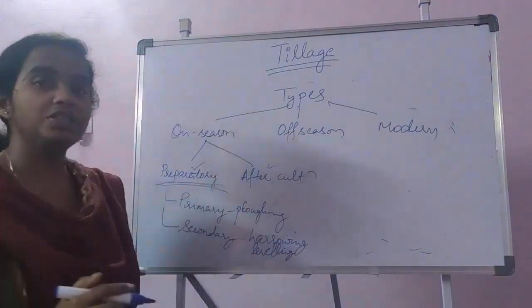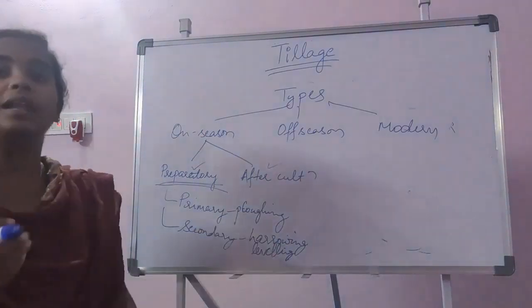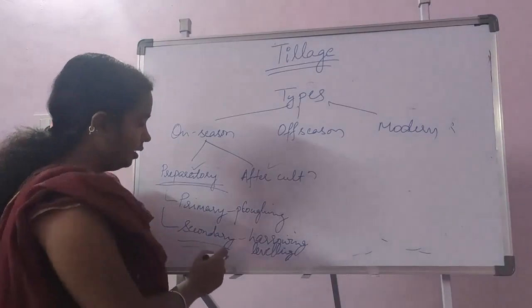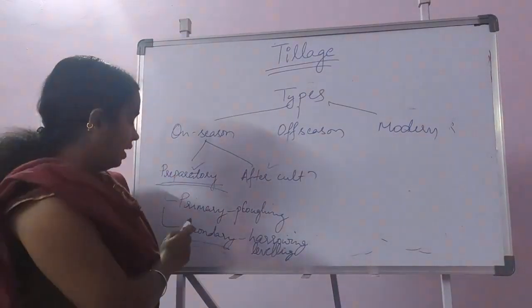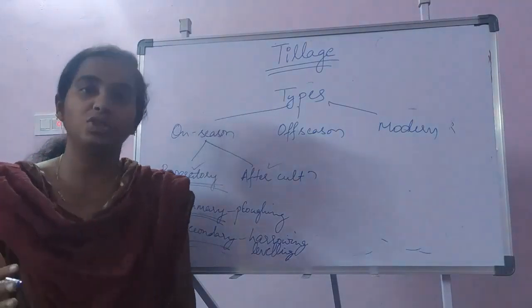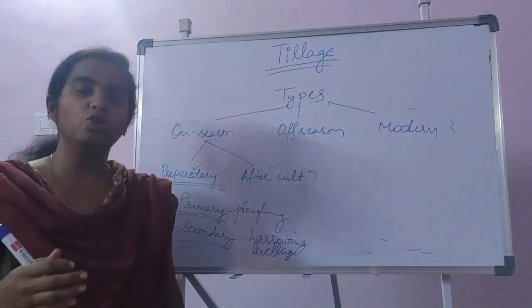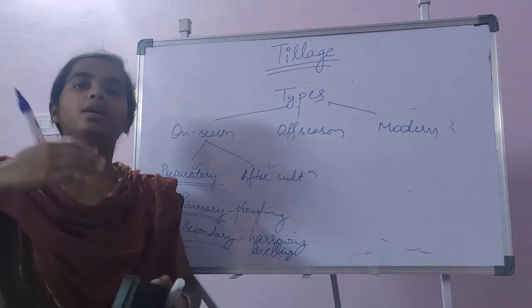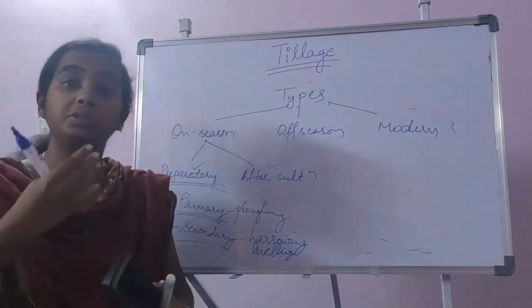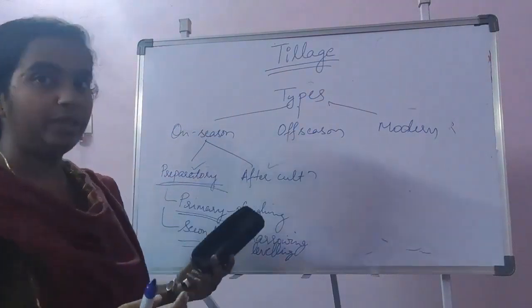So the different operations after the plowing, whatever light operations we take up, we consider under secondary operations. Here you have to remember that primary means the heavier operations done to the soil, so that almost the top 15 to 20 centimeter of soil is turned up. That is under primary tillage.